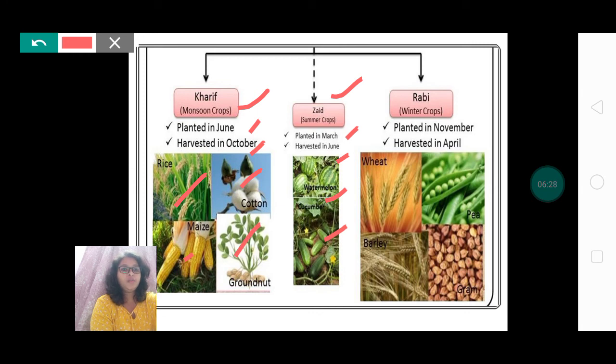We move toward the Rabi crops. They are planted in November and harvested in April. Examples are wheat, pea, barley and gram. Few more examples of Kharif and Rabi crops are also there. We'll see those as well.